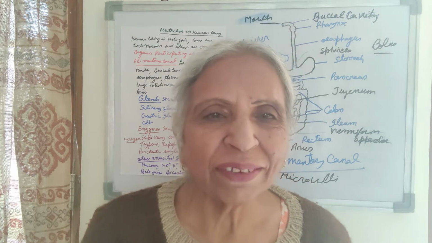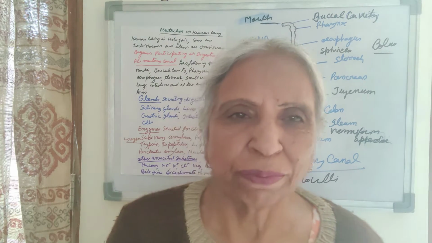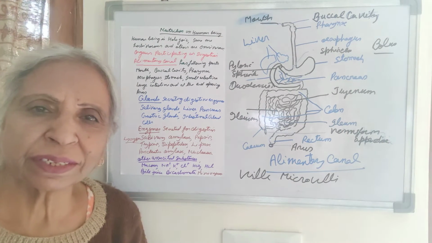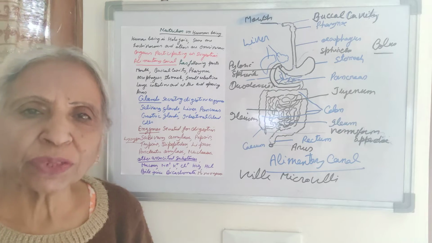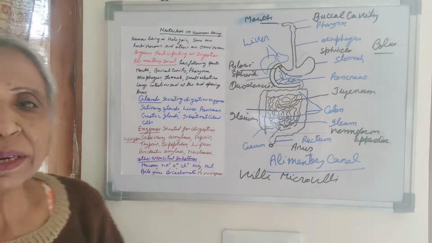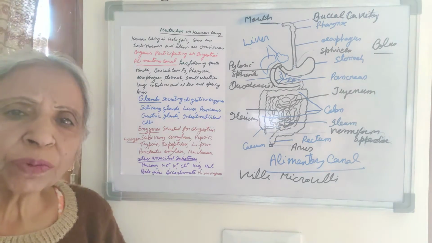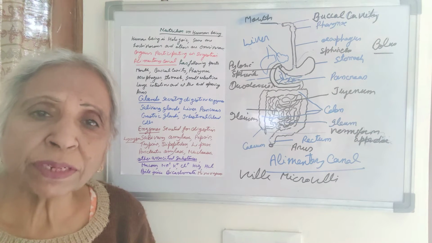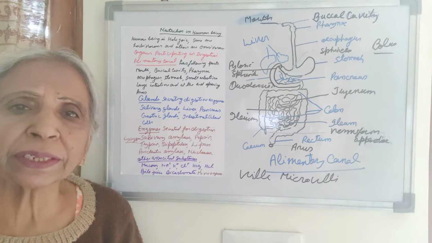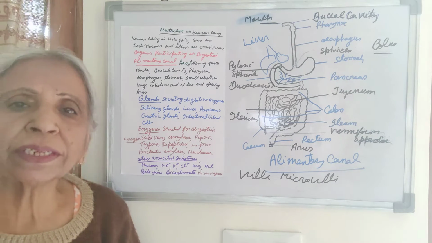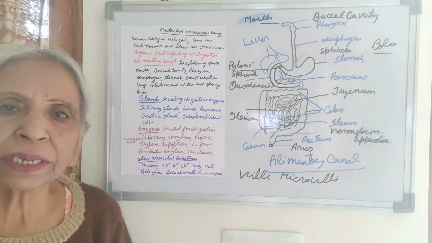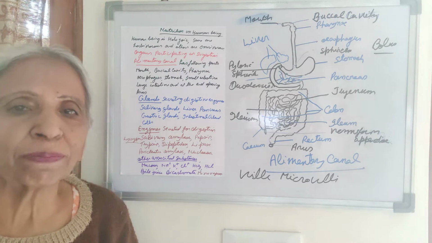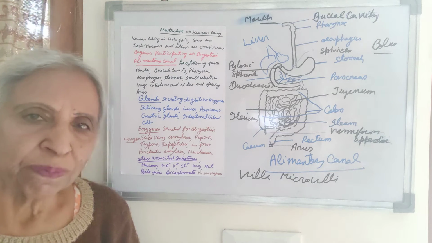Today we are dealing with nutrition in human being. I told you that nutrition in living organism is of two kinds, autotrophic and heterotrophic. In autotrophic mode of nutrition, the organisms synthesize their food themselves by taking raw material, that is inorganic substances, from the outside, just like in green plants and blue-green algae. I have explained photosynthesis in the plants in my previous video.